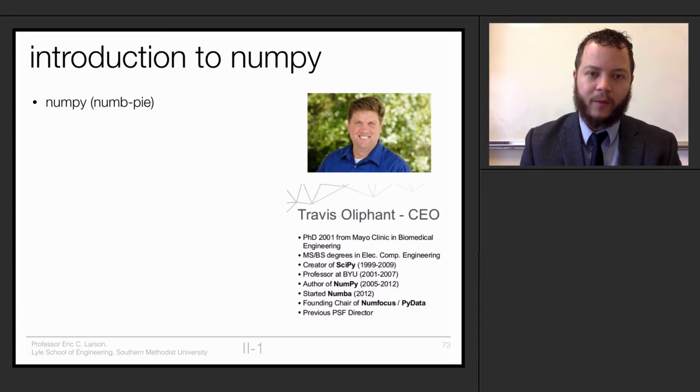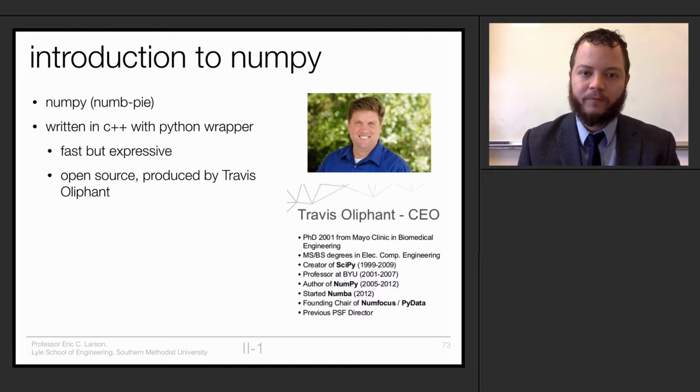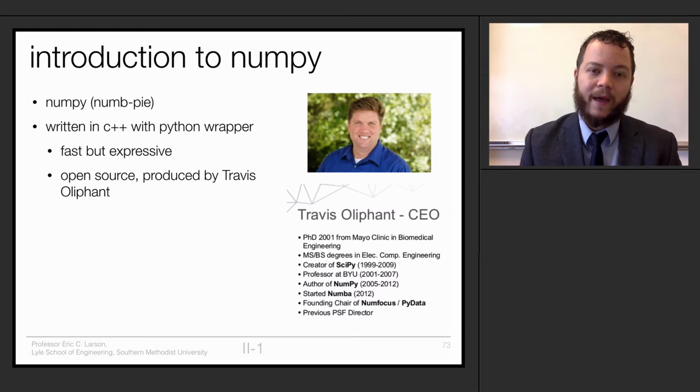Now, the way that you pronounce NumPy is NumPy. And essentially, it's a wrapper written in Python to an underlying code base that's written in C++. That C++ code base is really meant for doing all sorts of linear algebra operations and a number of other operations too that aren't related to linear algebra, but specifically numerical computing. That means it's very fast because under the hood it's written in C++, but it's also very expressive because the Python wrapper allows us to do a lot of different numerical operations very efficiently and intuitively, while underneath the hood we're really calling C++ code.